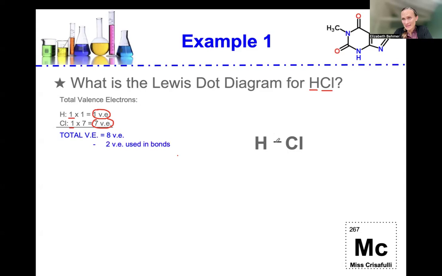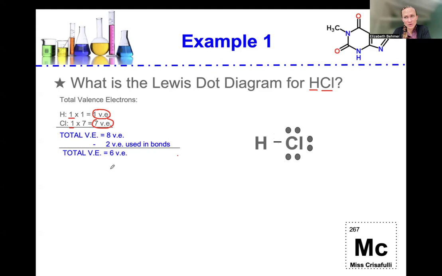Let's put a bond to connect the two atoms together, and there will be 2 valence electrons used in that bond. So we take our total 8 and we're going to subtract 2 whenever we draw a bond. So the total valence electrons we have left are 6. So let's draw them around the structure now.